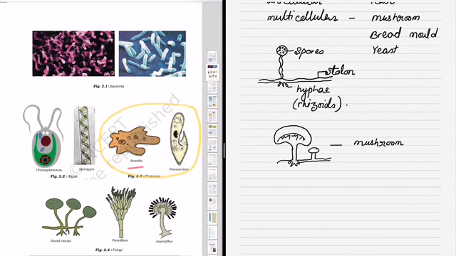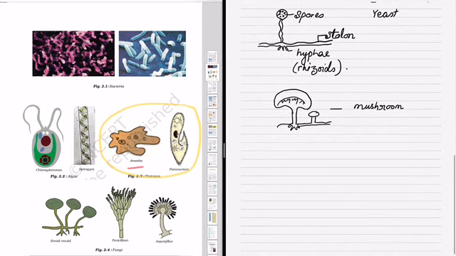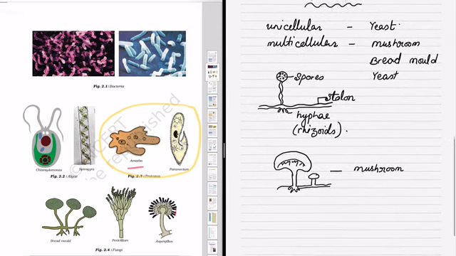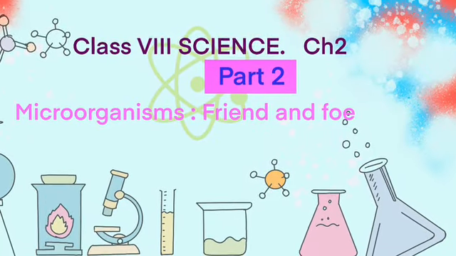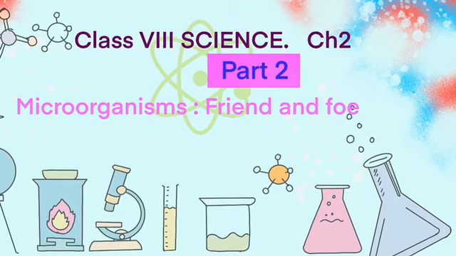Aspergillus and penicillium are some examples of other kinds of fungi in your book. So these are the different types of microorganisms that we have studied in this chapter.